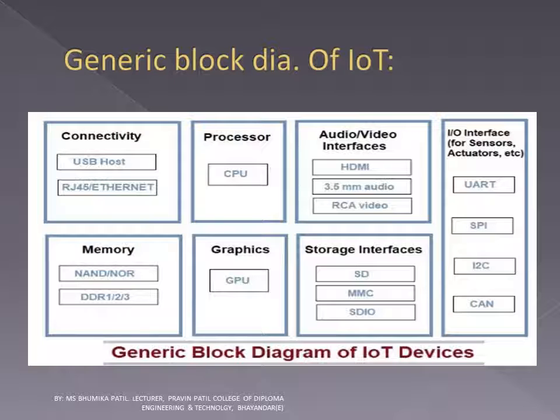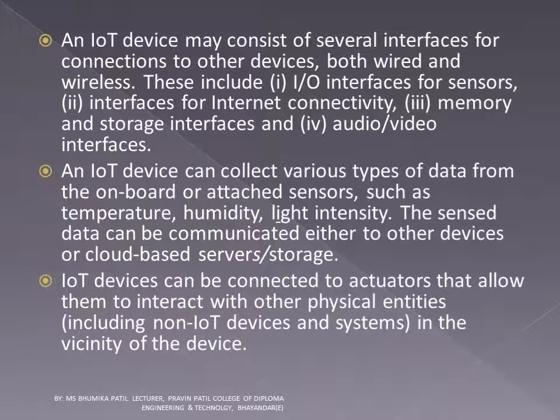Here is a generic block diagram of an IoT. An IoT device may consist of several interfaces for connections to other devices, both wired and wireless. This includes input-output interfaces for sensors, interfaces for internet connectivity, memory and storage interfaces, and audio-video interfaces.